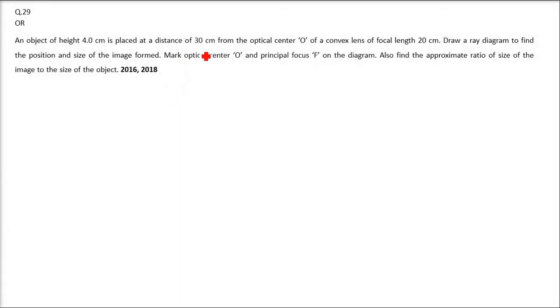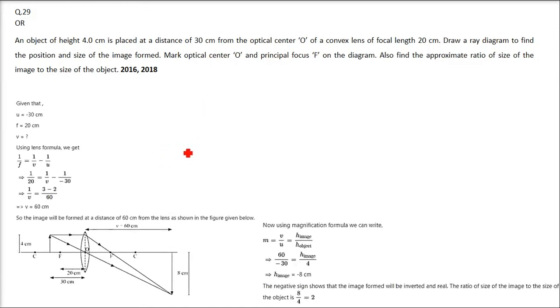An object of 4 centimeter. Now, these questions are almost similar, so let me go by that. An object of height 4 centimeter is placed at a distance of 30 centimeter. From here to here the distance is being shown, and this is 4 centimeter. This is 30 centimeter from the optical center O of a convex lens of focal length 20. So we have to draw a ray diagram to find the position and size of the image being formed.